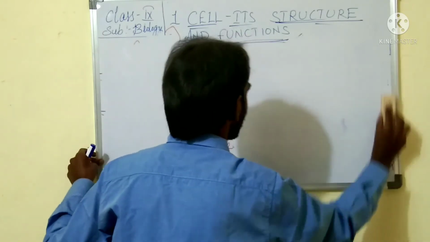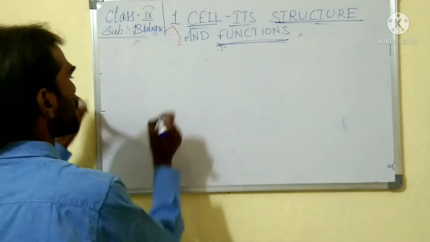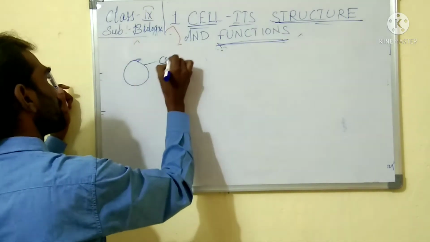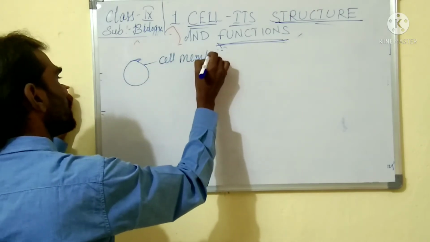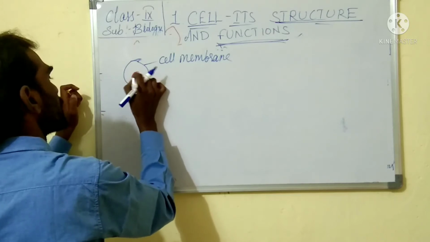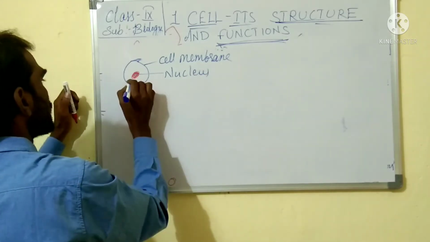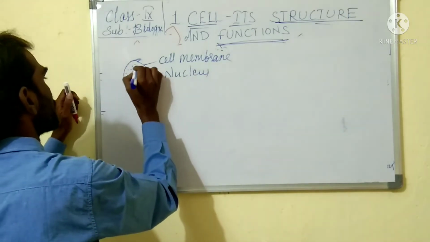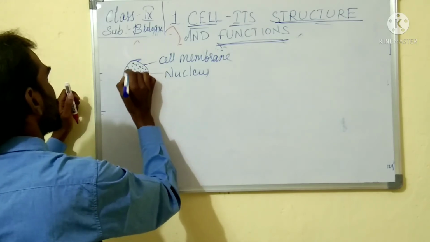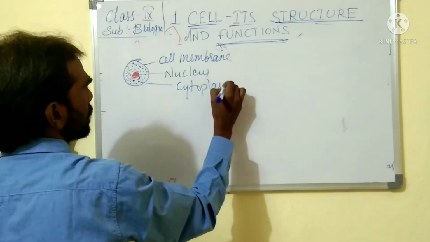In the 8th class of your biology, you studied the cell basics: cell membrane, nucleus, and the liquid medium, which is cytoplasm.